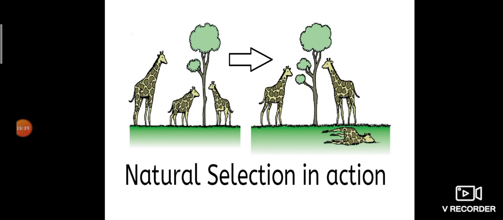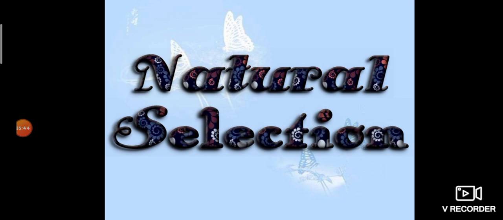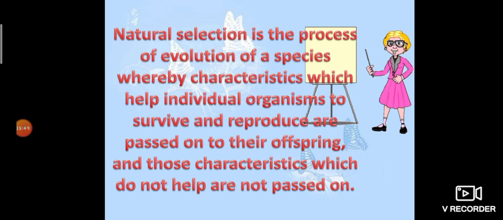So this is called natural selection or survival of the fittest. Now we can give a broad definition for natural selection. Natural selection is the process of evolution of a species whereby characteristics which help individual organisms to survive and reproduce are passed on to their offsprings, and those characteristics which do not help are not passed on. Okay, so this is the broad definition for natural selection.